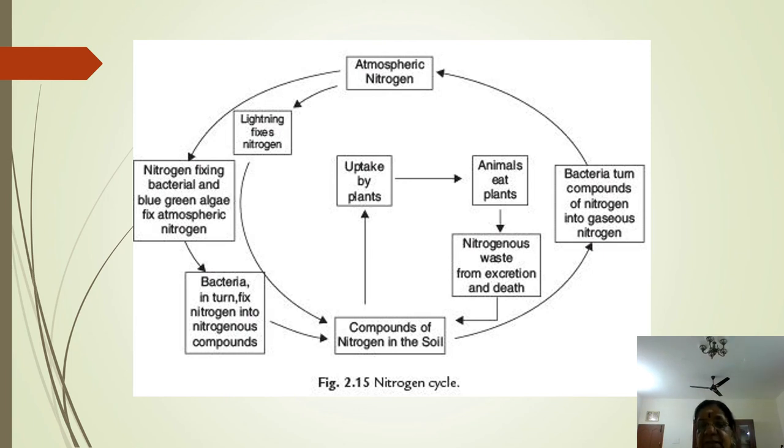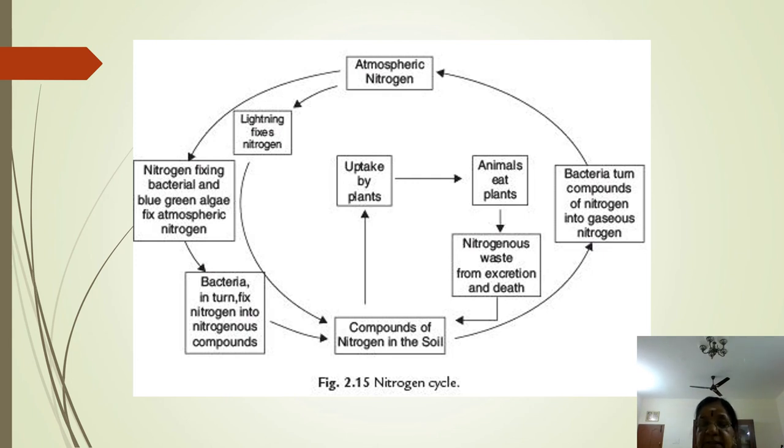The fixing of nitrogen is done mainly by the bacteria Rhizobium and Azotobacter, which are always present in the root system of leguminous plants as root nodules. Right? And they follow symbiotic association. Are you clear?